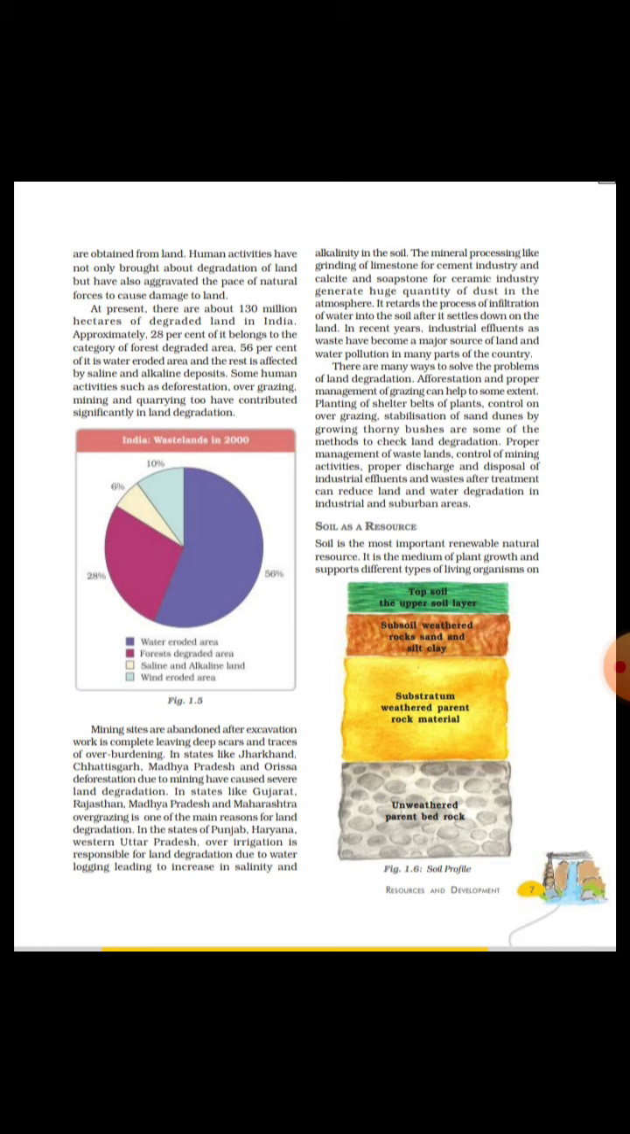Apart from that, for the industries which are causing pollution, the water should be treated and filtered before being discharged into the reservoirs or the rivers. In this way, we can reduce the land degradation and we can protect our land for the future generation.